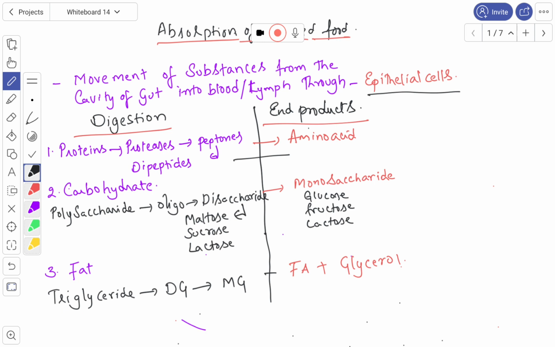Similarly, fats. Fats which are present in the form of triglycerides are converted into diglycerides, and diglycerides are converted into monoglycerides. So the end products of fat digestion include fatty acids and glycerol. Right? Let us see the next one.